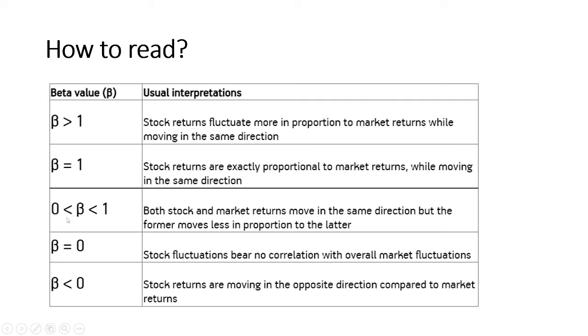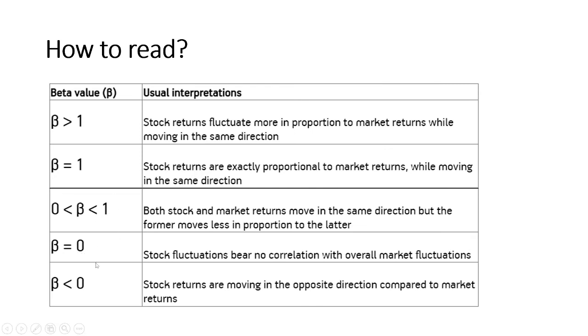Third example is when you see your beta is greater than 0 but less than 1. That means your stock is moving in the same direction as the market is moving, but the stock will give you less return. That means if in 1 year's time your market is giving you 10% return, then your stock may not give you 10% return, it will give you less return.